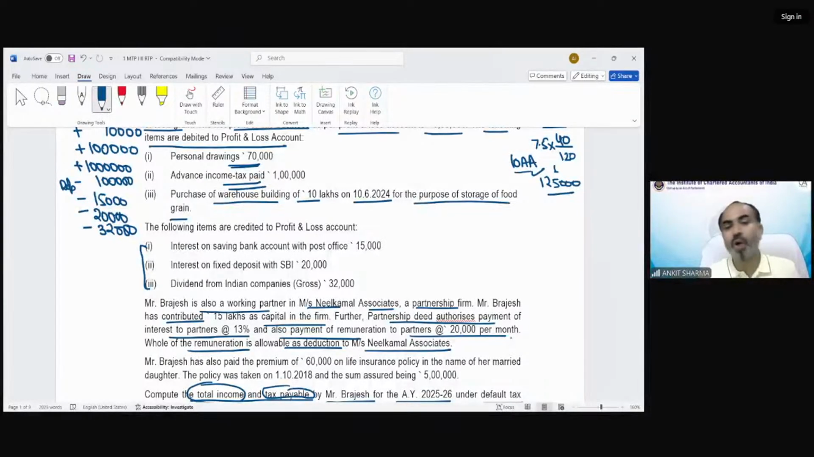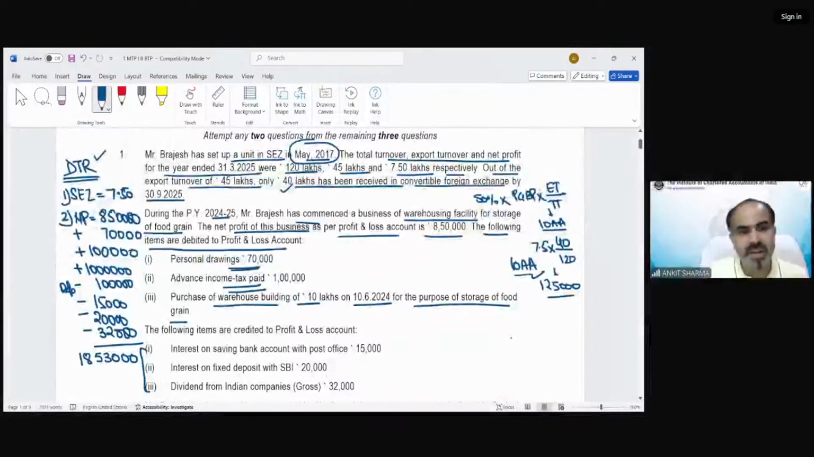So we know the allowable portion is going to be taxed. There is no other information regarding my business income. So this business income total profit would be 18,53,000. The second business, fine. That was my first income, special economic zone. I can say that. This is my second income.